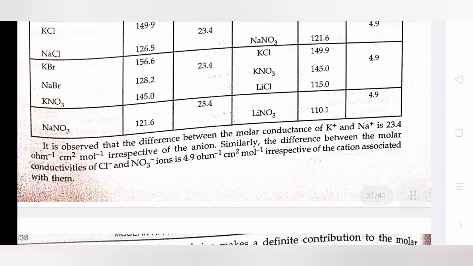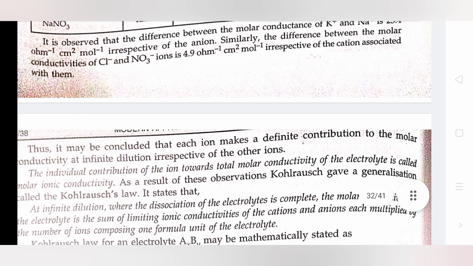It is observed that the difference between the molar conductance of K positive and Na positive is 23.4 ohm inverse centimeter square mole inverse, irrespective of the anion. Similarly, the difference between the molar conductivities of Cl negative and NO3 negative ions is 4.9 ohm inverse centimeter square mole inverse, irrespective of the cation associated with them.